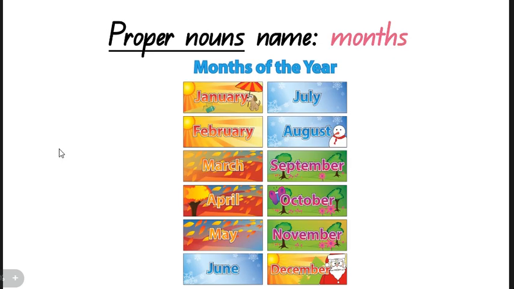Then we have our months of the year, and oh, look at all the months of the year. Well, this is interesting. I noticed something different. I think this was created in Australia, and their months of the year are different.